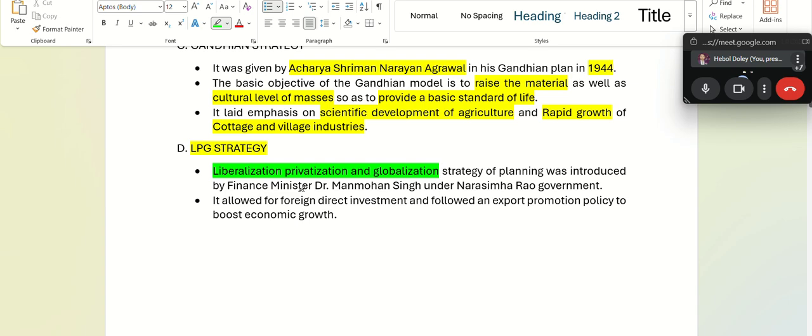Now this was introduced by the then finance minister of our country, Dr. Manmohan Singh, who also became our prime minister later on, and it was under the Narasimha Rao government. The objective of this LPG strategy was allowing foreign direct investment and export promotion policy, allowing foreign direct investment and export from our country to boost economic growth.